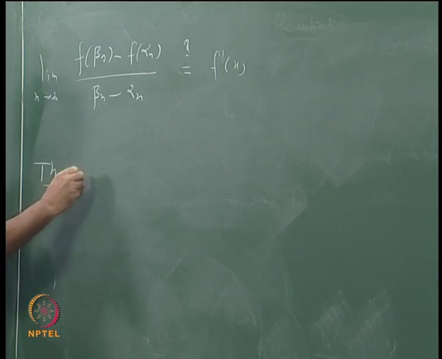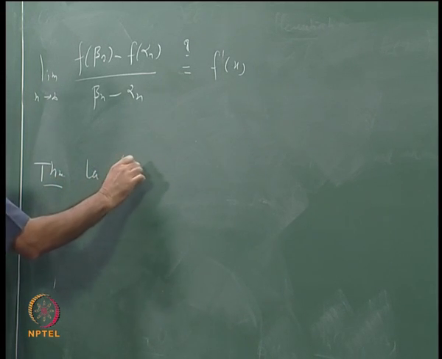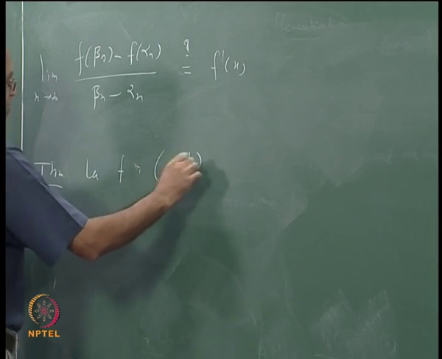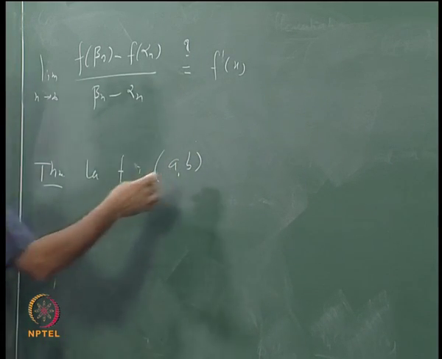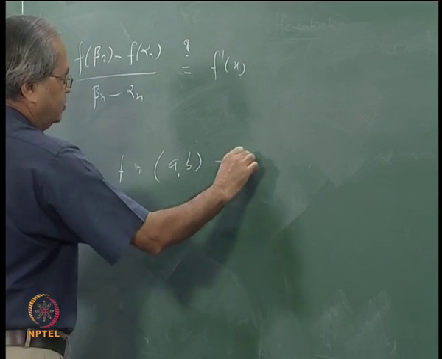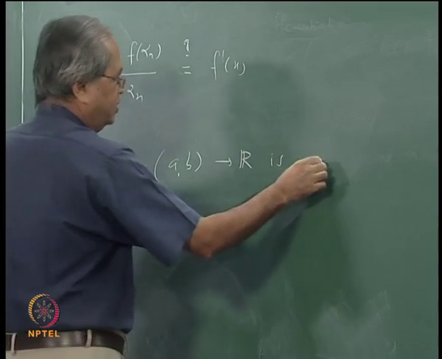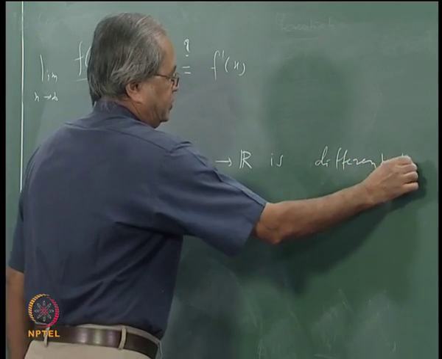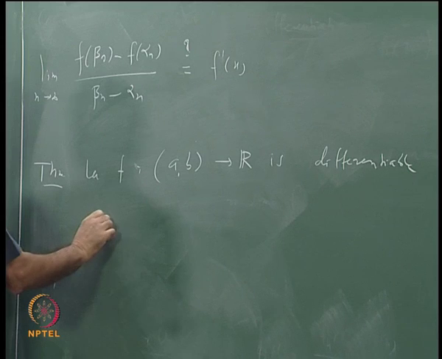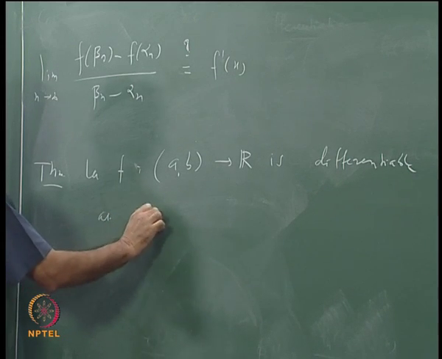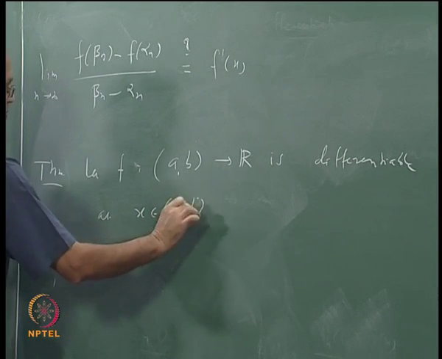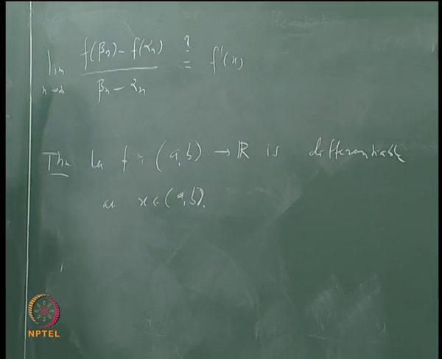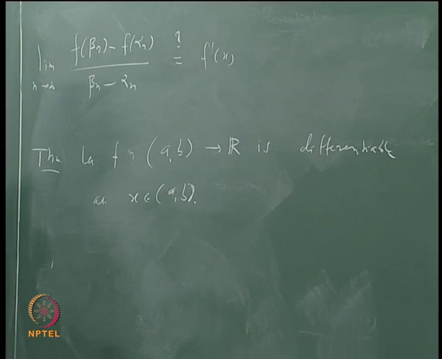For the theorem, suppose f is defined on some open interval (a, b), because we are talking about differentiability, we will take an open interval. f from (a, b) to R is differentiable at some x in (a, b), and we take two sequences alpha n and beta n in the following manner.